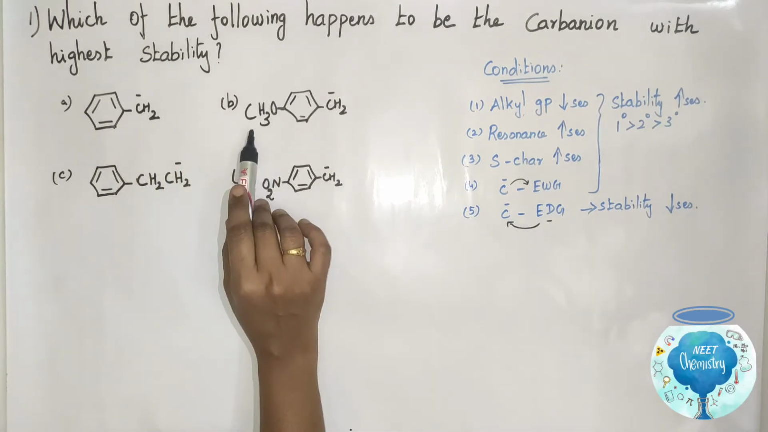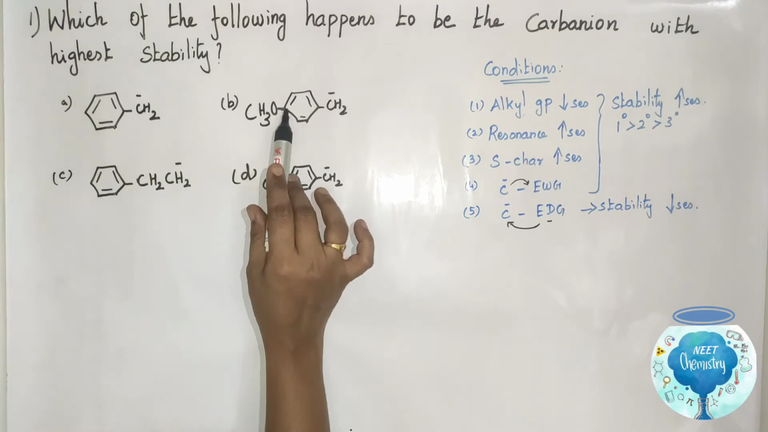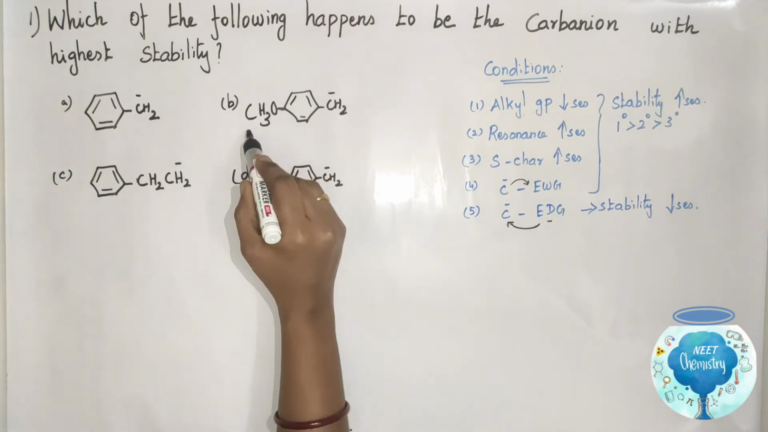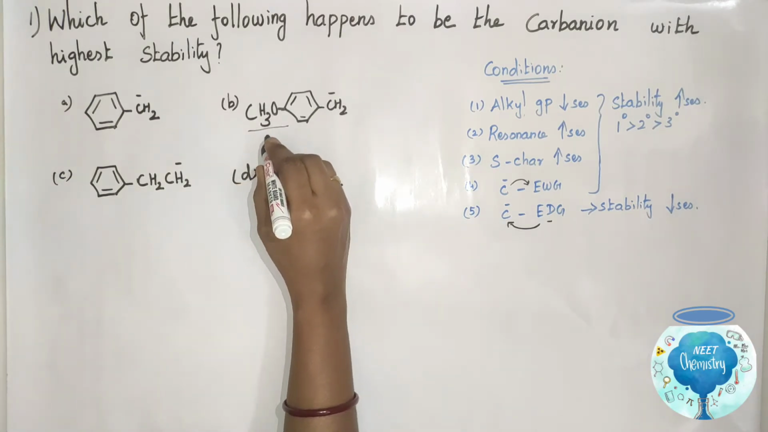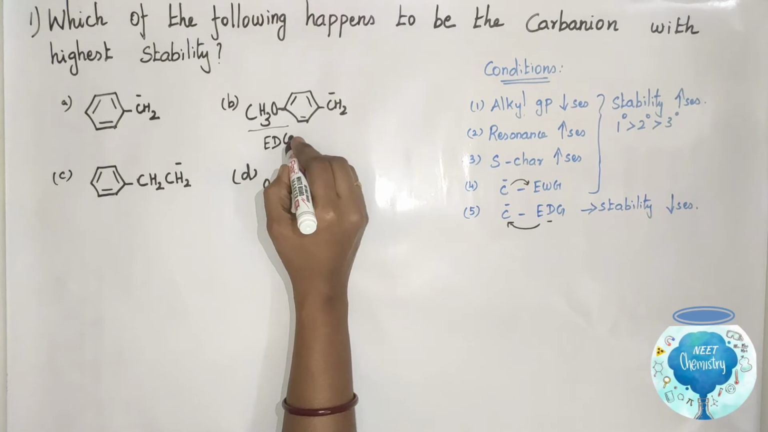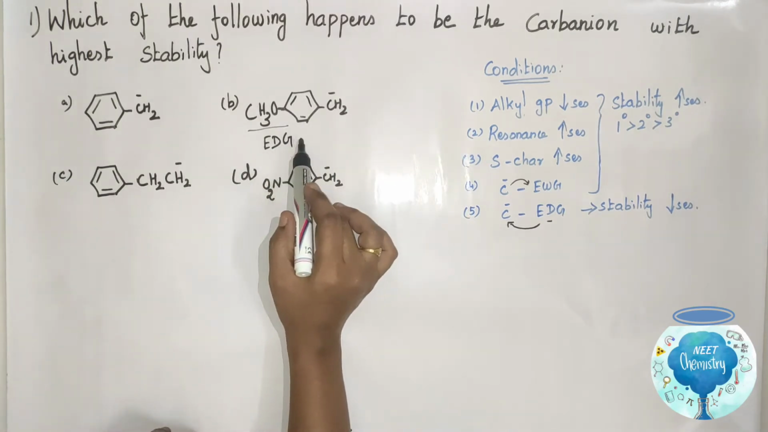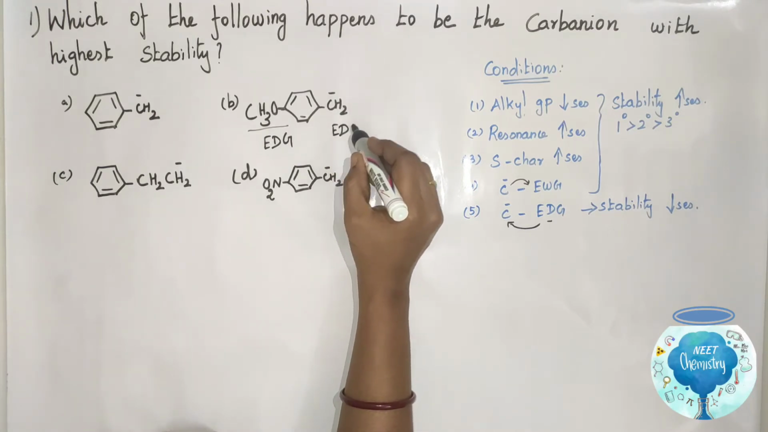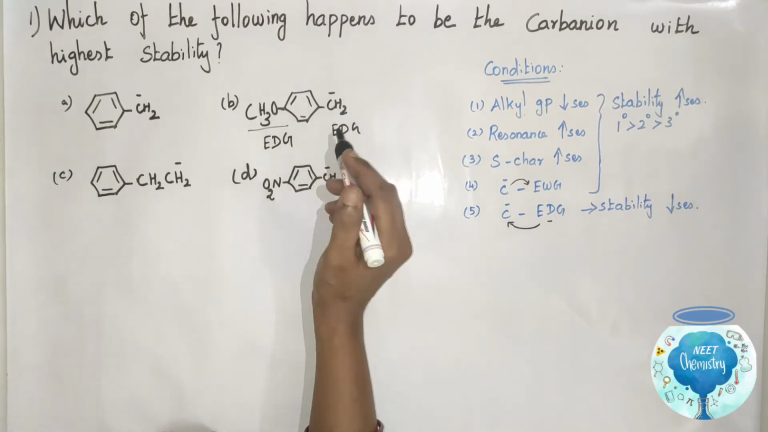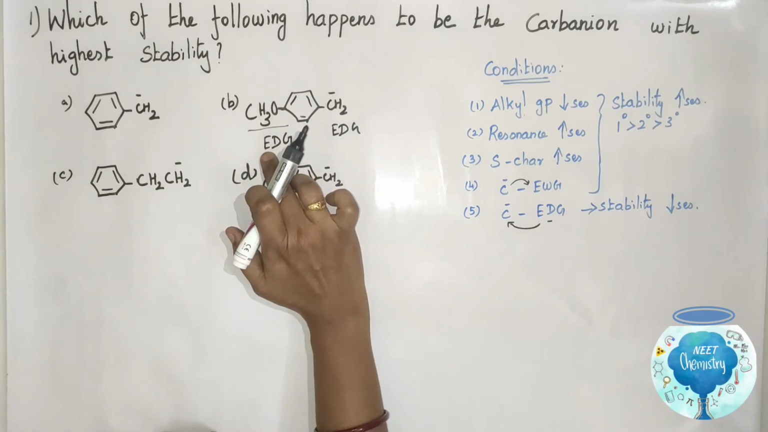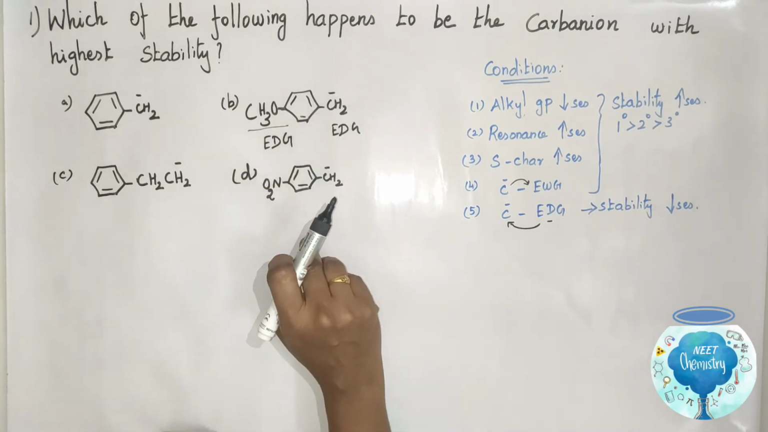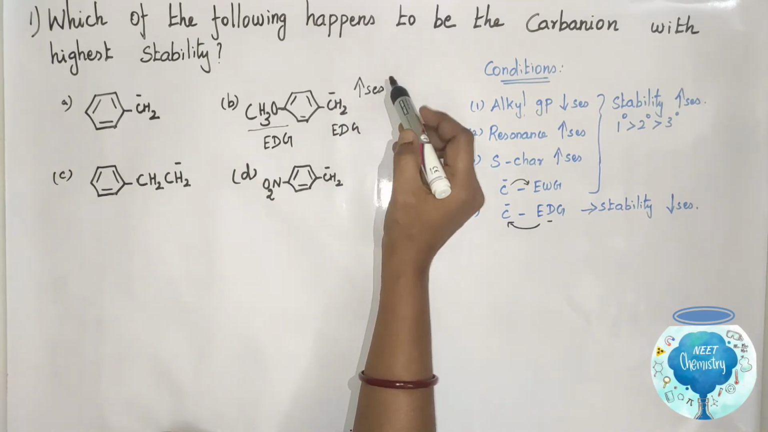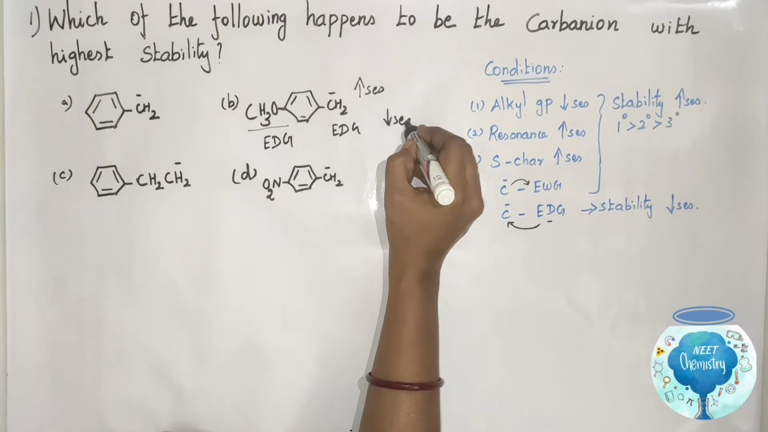Here the option B, this benzyl compound is attached with a methoxy group. The methoxy group is also an electron donating group. So this alkyl group is also an electron donating group. It donates the electron. This methoxy group also donates the electron. So the intensity of negative charge increases, stability decreases.